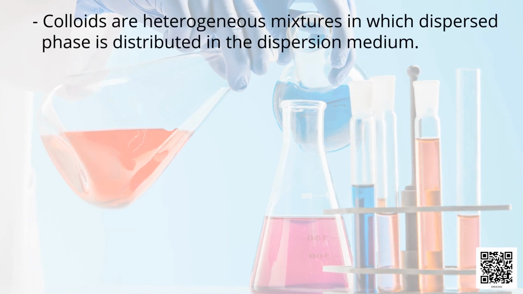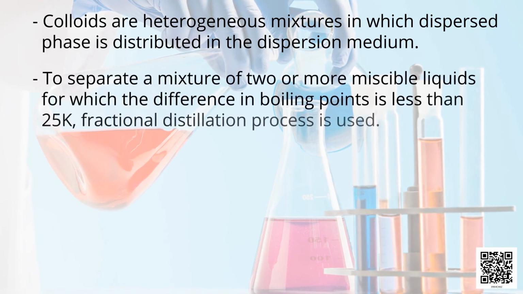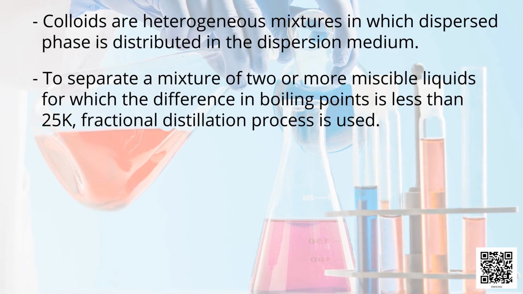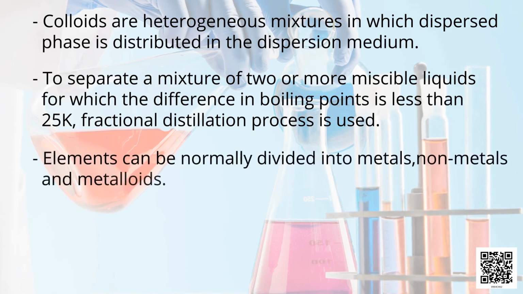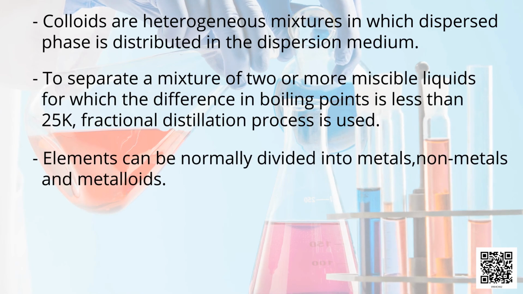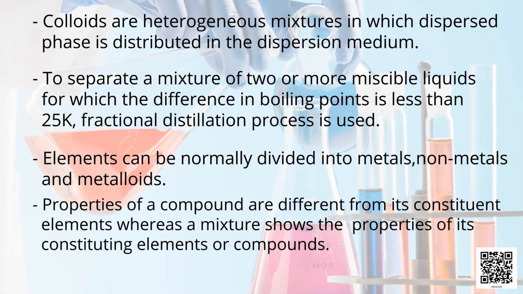Colloids are heterogeneous mixtures in which the dispersed phase is distributed in the dispersion medium. To separate a mixture of two or more miscible liquids for which the difference in boiling points is less than 25 Kelvin, the fractional distillation process is used. Elements can be normally divided into metals, non-metals and metalloids. Properties of a compound are different from its constituent elements, whereas a mixture shows the properties of its constituting elements or compounds.